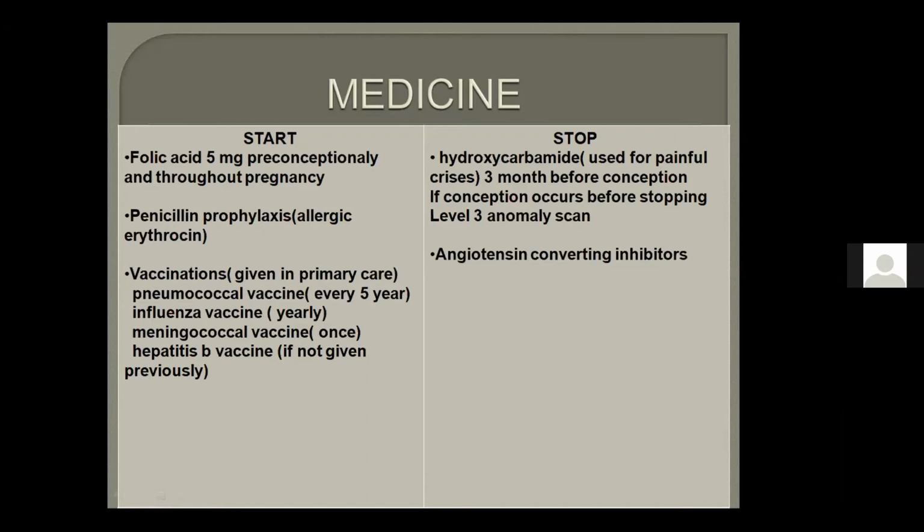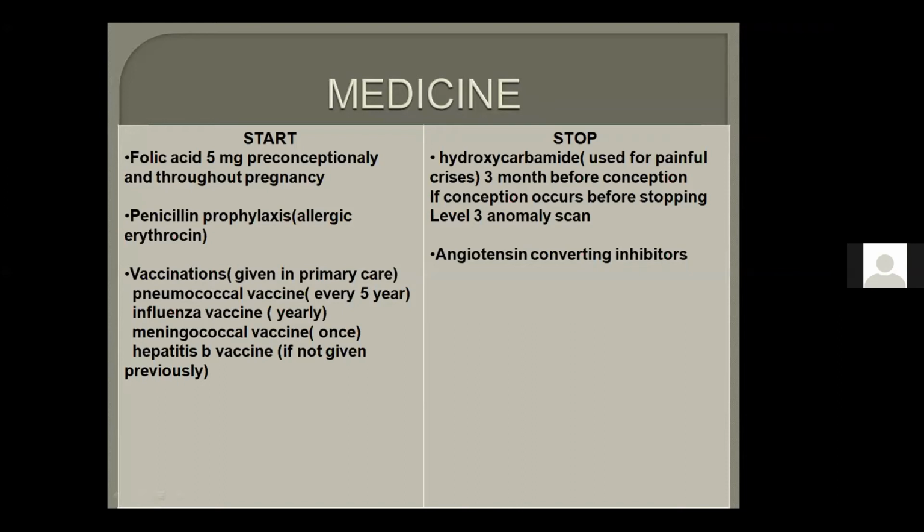And hepatitis B we need to give in every pregnancy if it is not given previously. Now, which medications need to be stopped? Hydroxycarbamide. Hydroxycarbamide is mostly used for painful crises, and most of the women with sickle cell disease are usually on hydroxycarbamide. So they need to be stopped at least 3 months before conception.